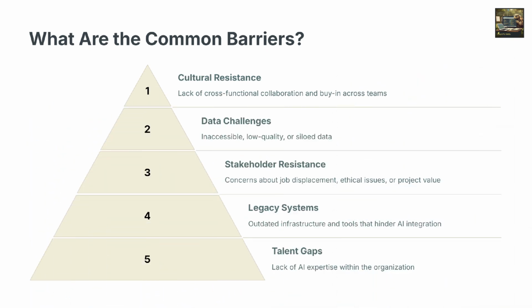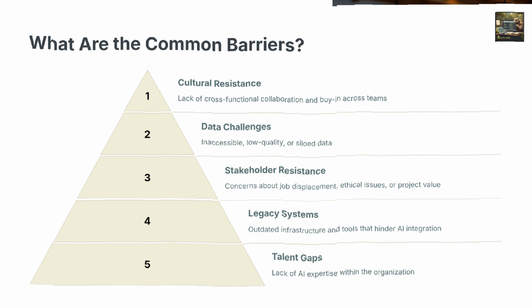AI projects often face significant barriers. Talent gaps arise from a lack of expertise. Legacy systems can obstruct integration due to outdated infrastructure. Stakeholder resistance, often fueled by fears of job displacement or ethical concerns, can slow progress. In addition, data challenges like siloed or low-quality data and cultural resistance hinder cross-functional collaboration. Recognizing these barriers is the first step to overcoming them.